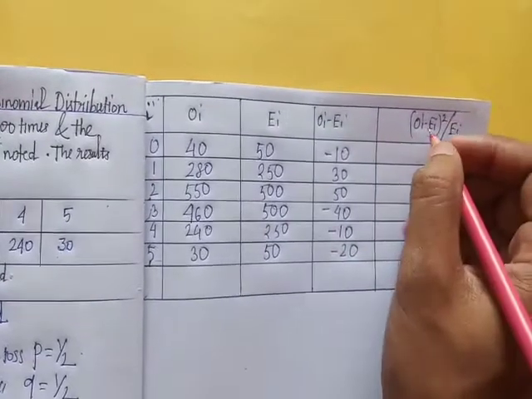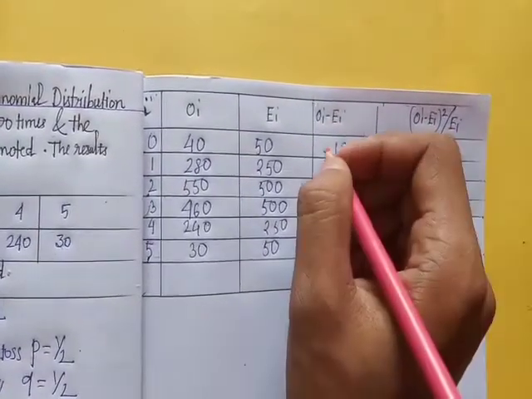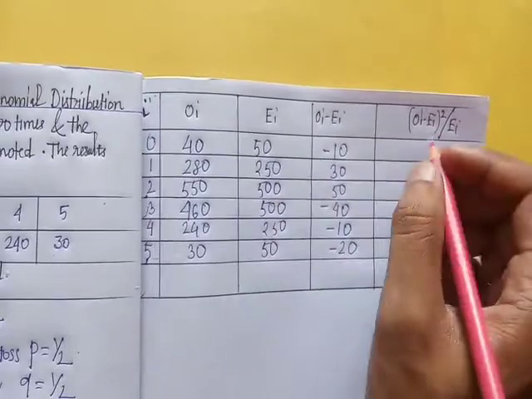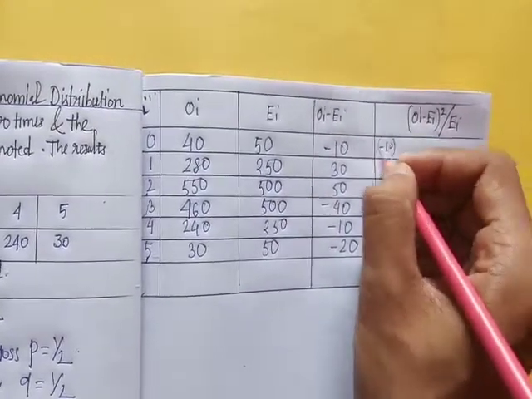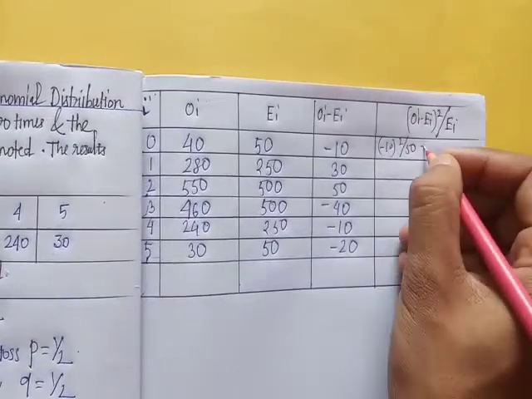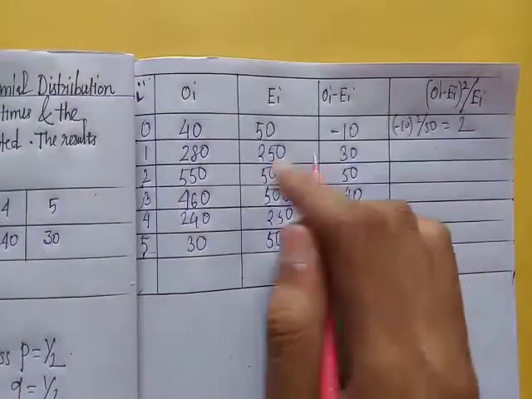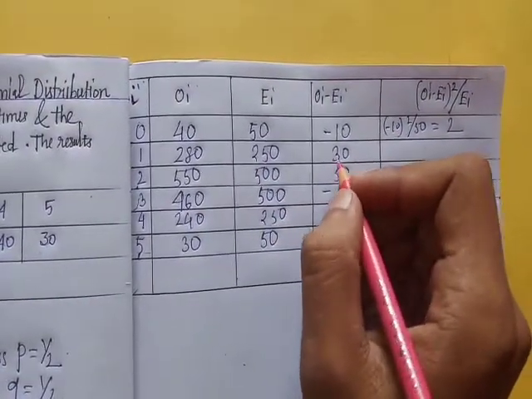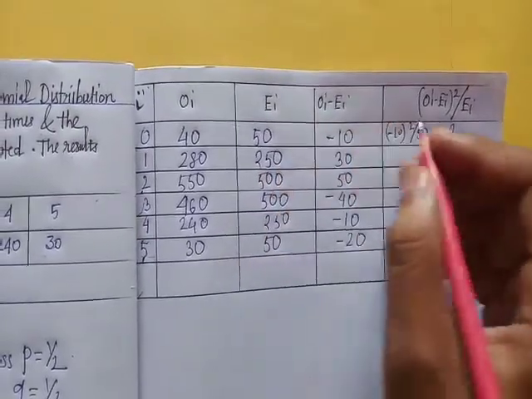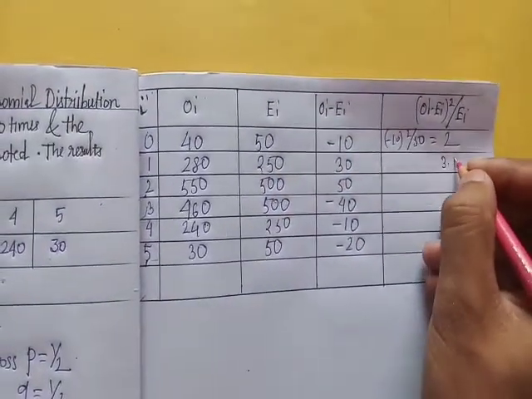Okay. Y minus Ei whole square by Ei, that is minus 10 whole square by 50. So minus 10 whole square by 50, this is 2. Similarly, 30 whole square by 250, we get 3.6.